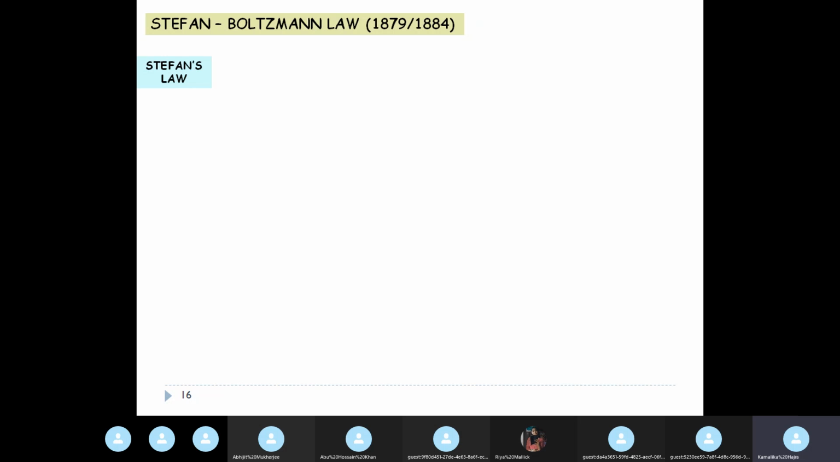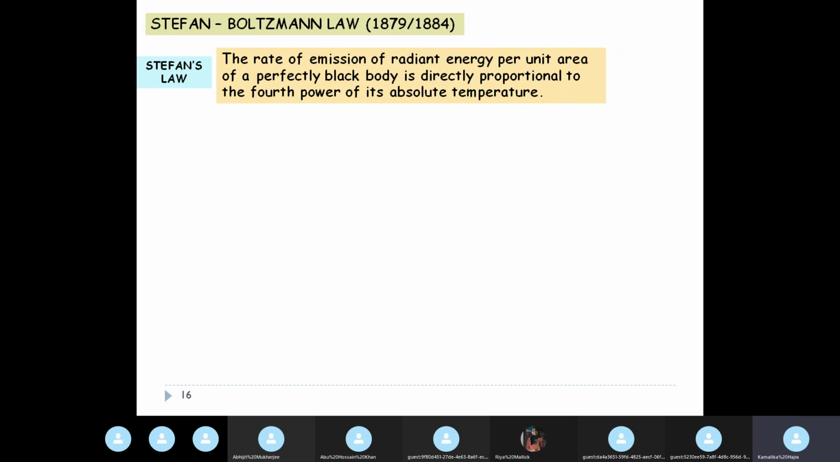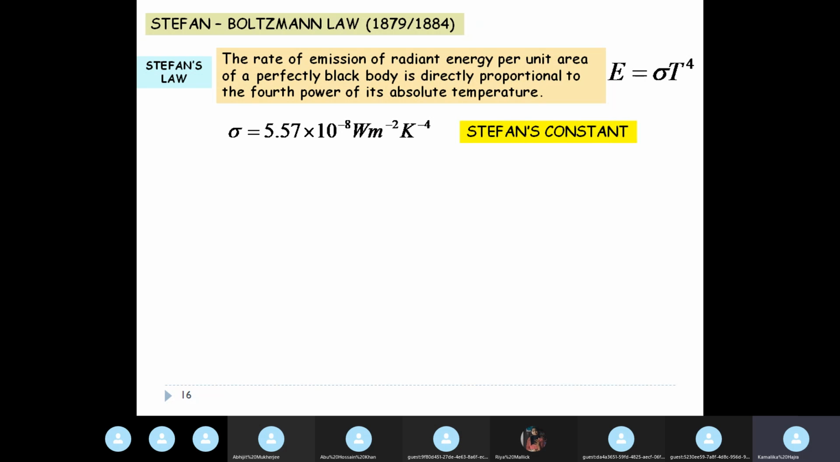Okay, thank you. So Stefan's law, what is Stefan's law? Stefan's law says that the rate of emission of radiant energy per unit area of a perfectly black body is directly proportional to the fourth power of its absolute temperature. All of you know this, okay? That is E proportional to T to the power 4 or E equal to sigma T to the power 4, where sigma is the constant of proportionality and its value is well known.